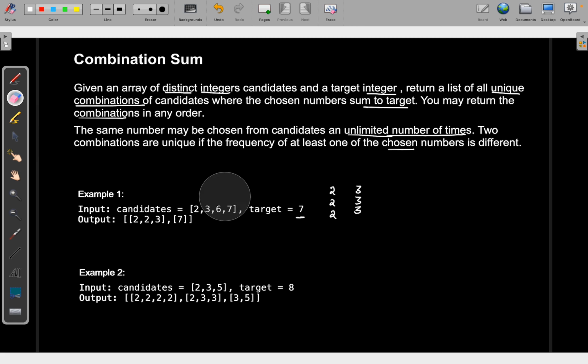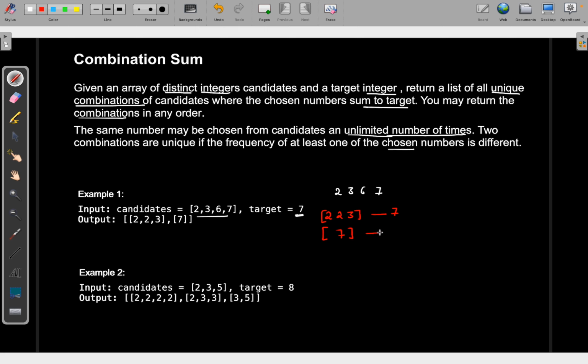Let's understand everything with this example. We have the array 2, 3, 6, 7, and I want to create a target of 7. I can take 2 two times and 3 one time. That is one combination, and another is to take 7 only.